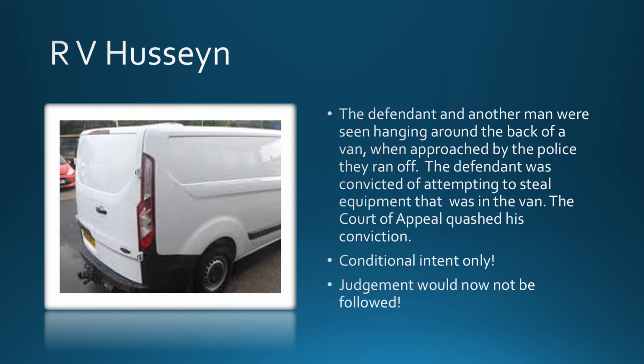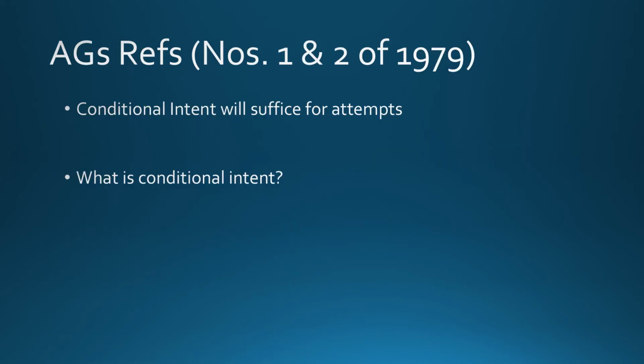Now, the suggestion though is that this judgment would now not be followed. Indeed, the Attorney General's References Nos. 1 and 2 of 1979 tell us that conditional intent will now suffice. So despite the two cases we looked at, this would now be enough. Conditional intent, just to reiterate, is the idea of taking something or stealing something or doing something if the conditions were right, i.e. there was something worth taking.